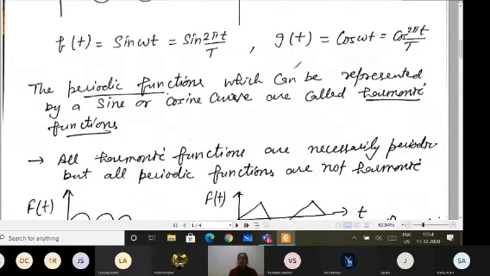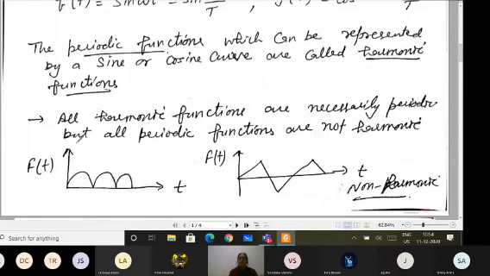But if I have graphs like this with me, it is also repeating itself after a regular interval of time, but it is not a sine or cosine graph. Similarly, this graph is also repeating itself, but it is not a sine or cosine graph. So these are termed non-harmonic functions. So the periodic functions which cannot be represented by a sine or cosine curve are known as non-harmonic functions.